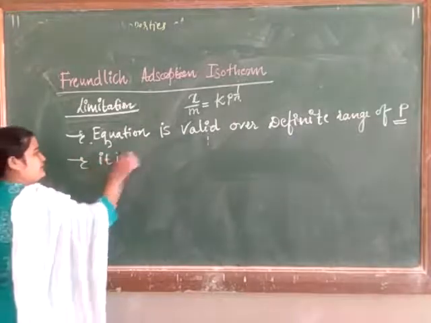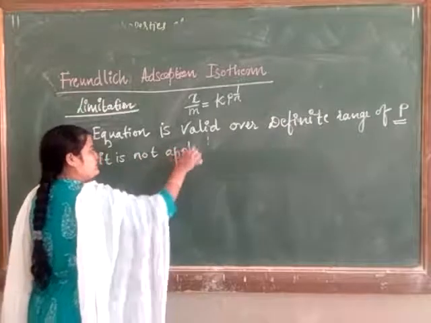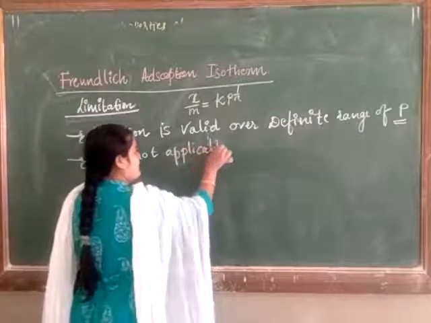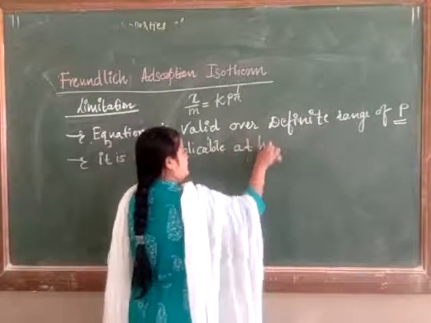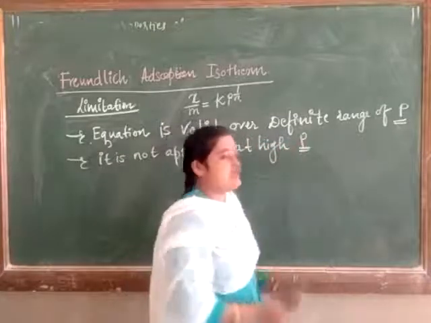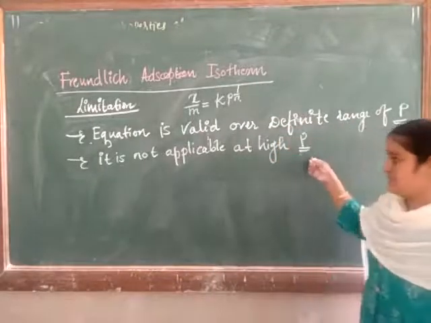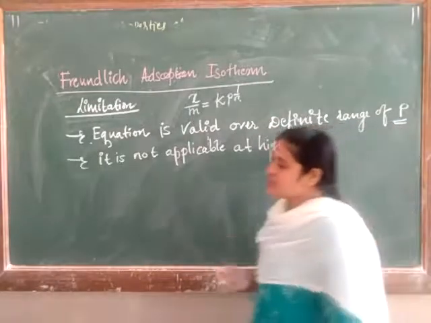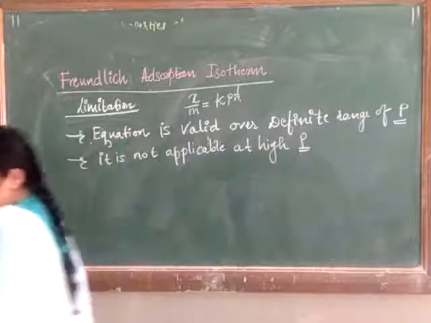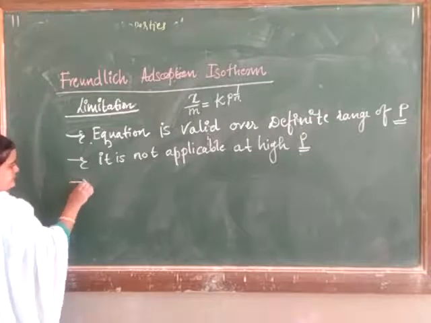We already know that we get a curvature of the graph at high pressure, so it is not applicable there. It is applicable only at a definite range of pressure. Second, the constants K and n in the equation can vary with temperature.